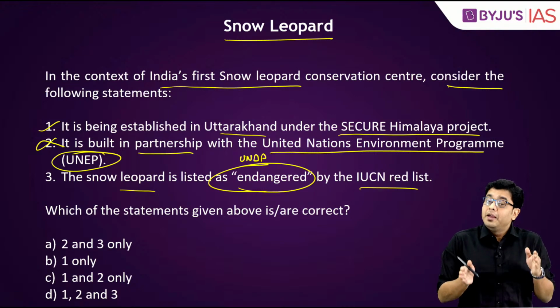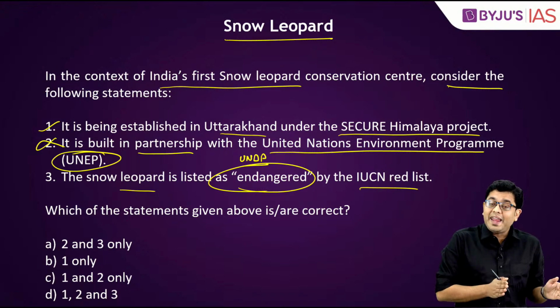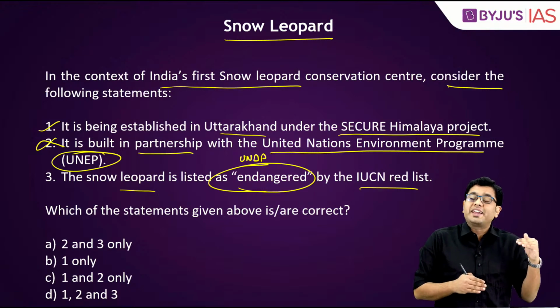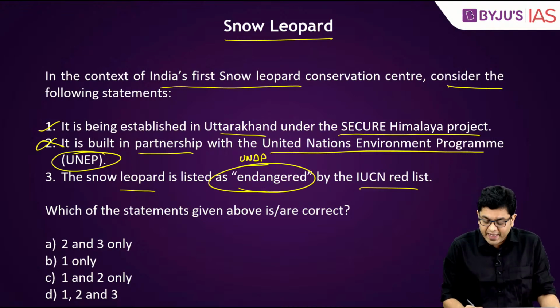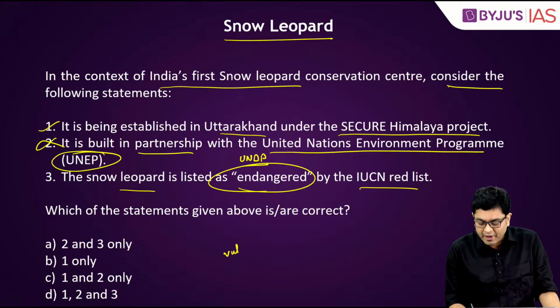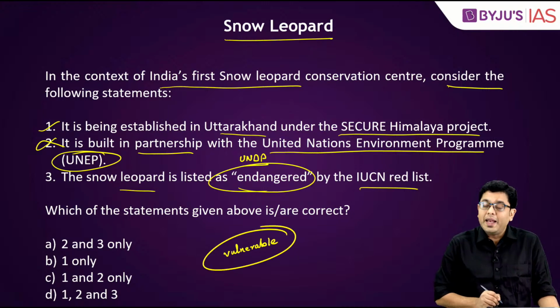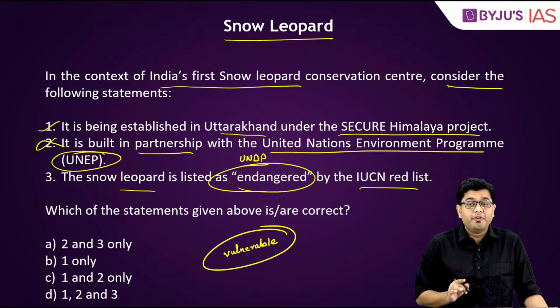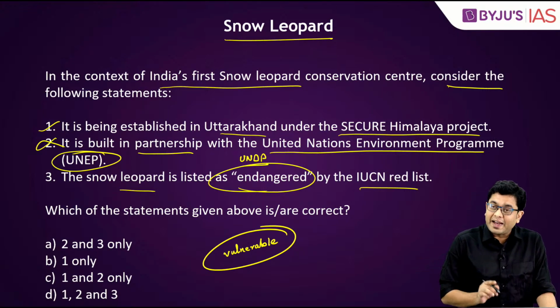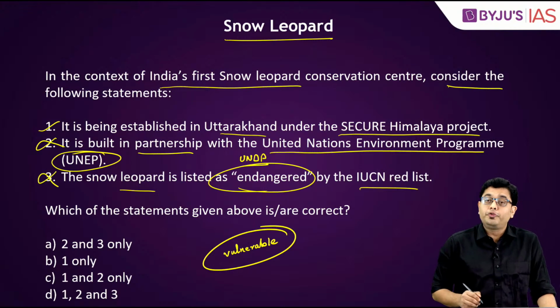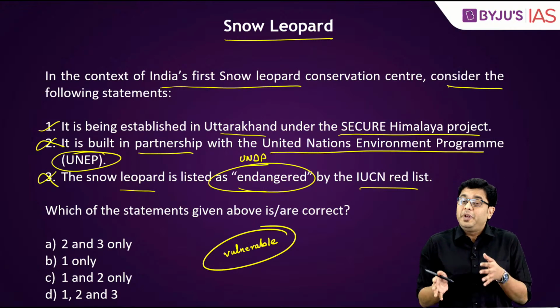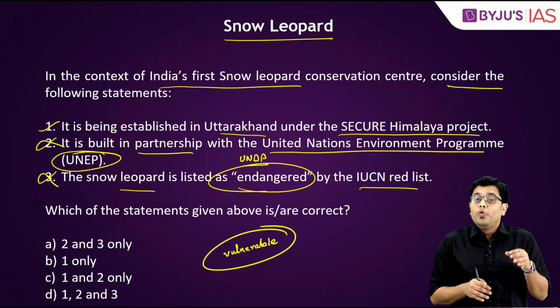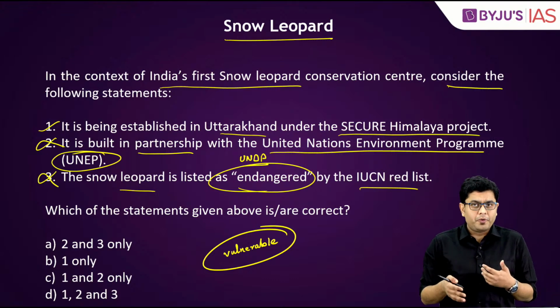So thereby, the IUCN relegated the category of snow leopard from endangered to that of a vulnerable category. So snow leopard is actually vulnerable. Okay? So that is why the third statement will also be incorrect. Now please don't confuse this with the species recovery program.